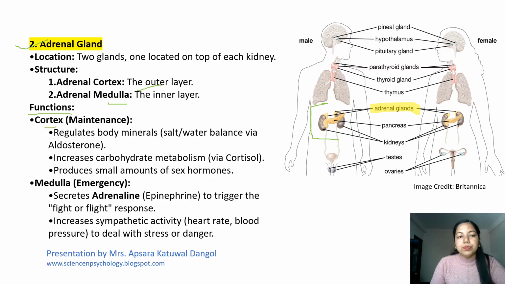emergency. The adrenal cortex regulates body minerals like salt and water balance by aldosterone, while it also increases carbohydrate metabolism via cortisol. It also produces a small amount of sex hormones. In case of the medulla, it secretes adrenaline, epinephrine, to trigger the fight or flight response. It increases sympathetic activity, like heart rate and blood pressure increase, to deal with stress or danger.